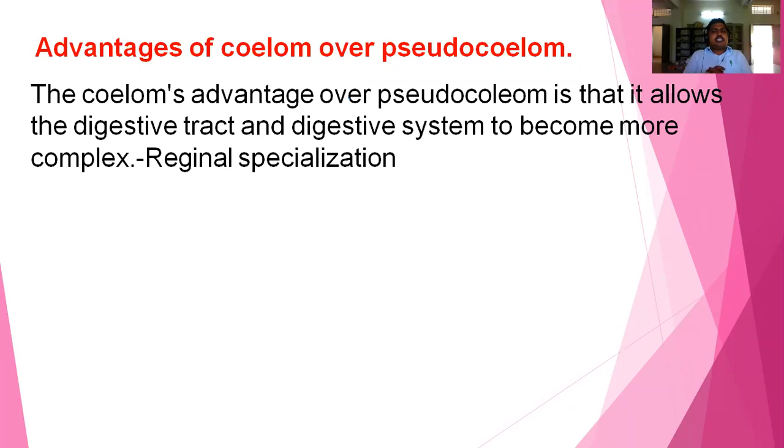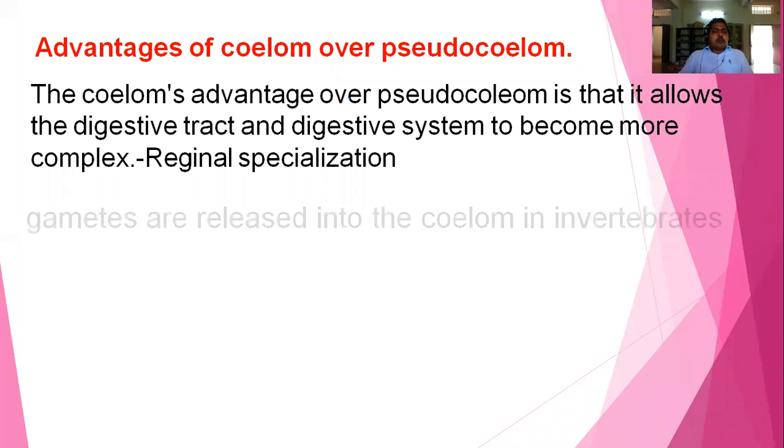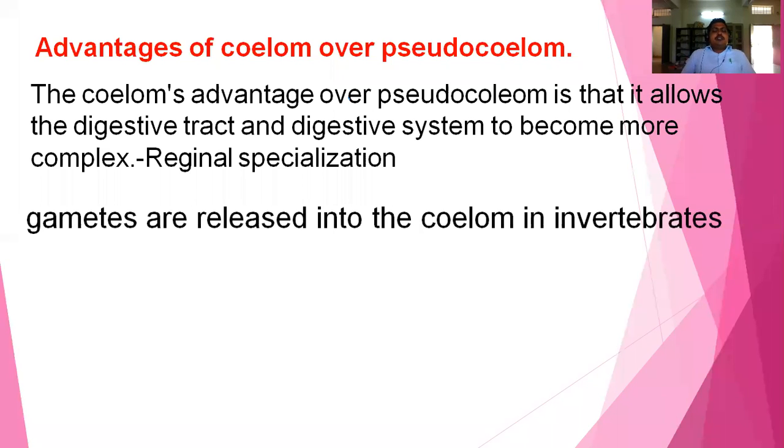This regional specialization is only in coelomic organisms. So from the Annelida onwards, this coelom formation takes place. That's why the coelom is a very big advantage over pseudocoelom, and also it is having regional specialization. And next, gametes are released into the coelom in invertebrates. So generally invertebrates produce their gametes. These gametes are released into the coelom. So it's an empty cavity, so gametes are released into the coelom.